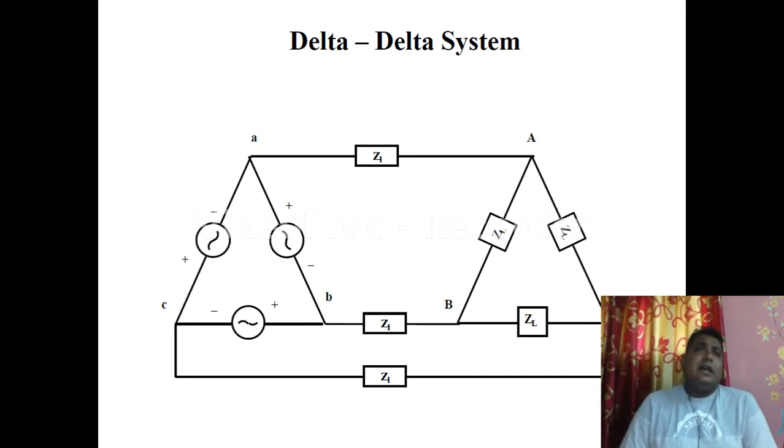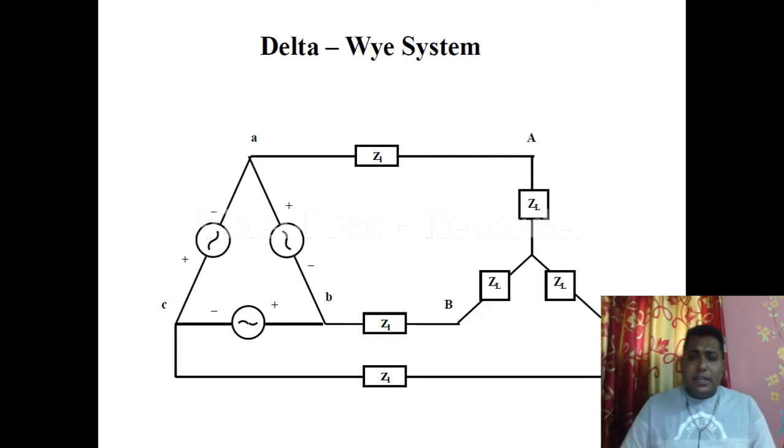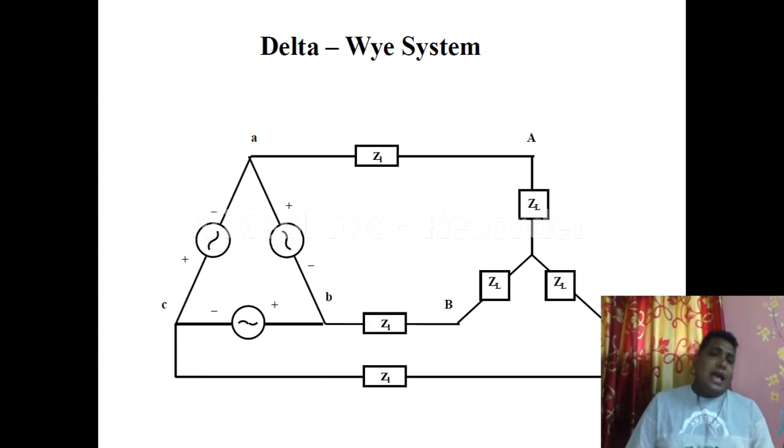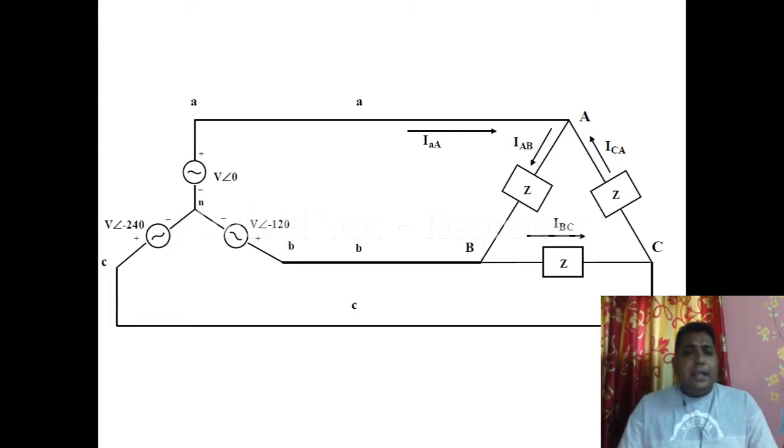Later we can find out combinations like star-delta, maybe the source is star and the load is delta, or the reverse case, maybe the source is delta and the load is star connection. So those connections will also be possible. Coming to the next, as I am telling you, the delta-Y connection, that is the source is in delta pattern and the load is in star connection. The same things are there, so I am not going to repeat them again and again. And this one is the last combination, that is the source is in star and the load is in delta connection.